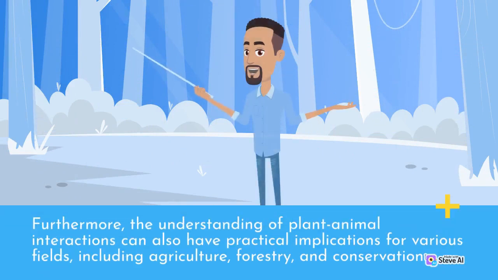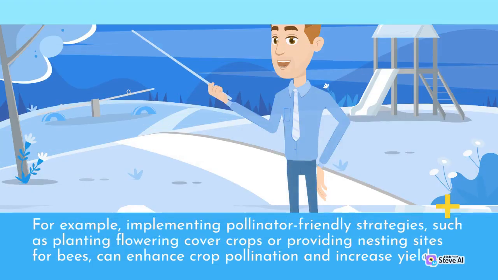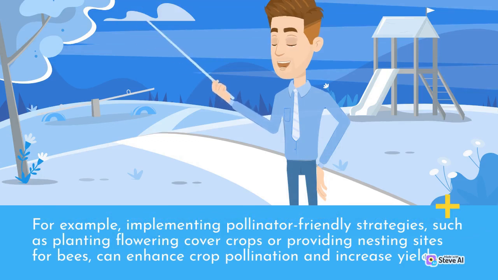Furthermore, the understanding of plant-animal interactions can also have practical implications for various fields, including agriculture, forestry, and conservation. By studying the relationships between plants and beneficial animals, such as pollinators and pest predators, we can develop more sustainable and environmentally friendly agricultural practices. For example, implementing pollinator-friendly strategies, such as planting flowering cover crops or providing nesting sites for bees, can enhance crop pollination and increase yields.